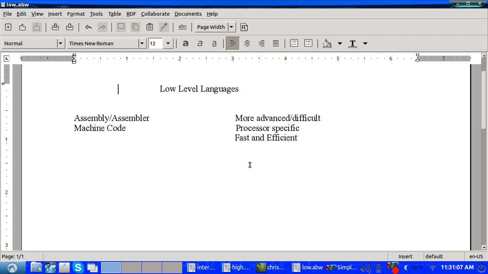These are more advanced and difficult. They are processor specific, which means they aren't as portable, and processor specific is mostly what makes compiling work. More on processors in a future episode. These languages are very fast and efficient, but it's also easy to break things, hardware-wise. One of the big reasons for this is because higher languages have safety mechanisms to protect you or better your hardware. There's more than this in these classes, but these are the basic principles in it.